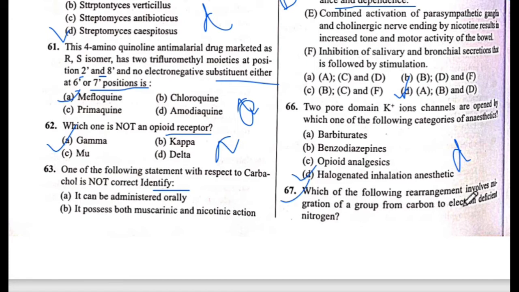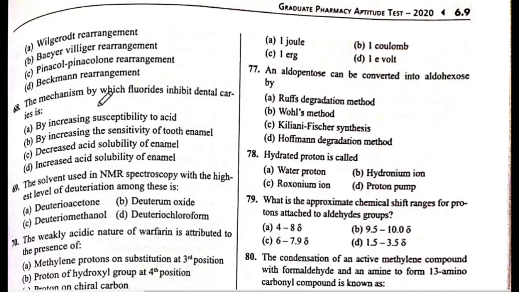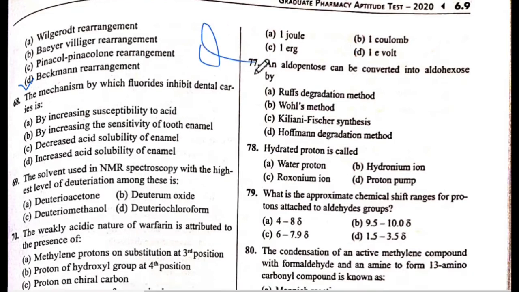Which of the following rearrangements involves migration of a group from carbon to nitrogen? The answer is D, Beckmann rearrangement. The answer is D. Next is 68 question number.